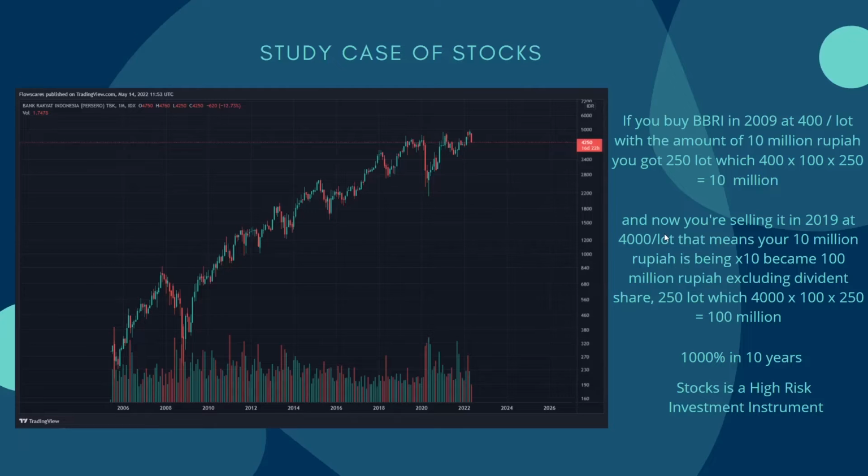Therefore, stocks are a high risk investment instrument. Why? Because if you bought in 2009 and the price reached 4,000 per share, and then in 2020 there was the COVID case, the price went down to nearly 2,000 per share, which is half the price at that time.